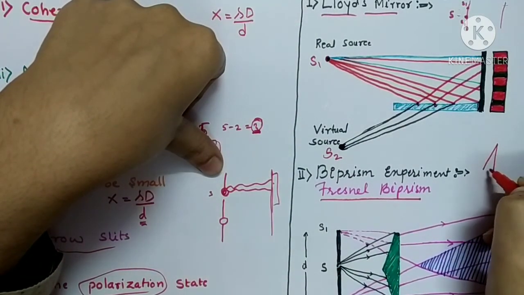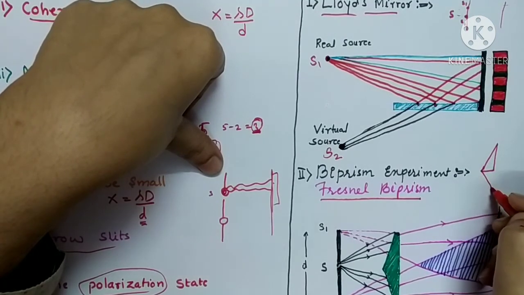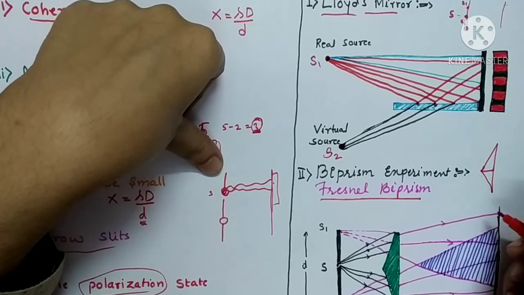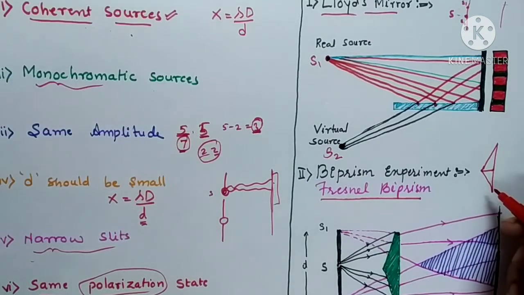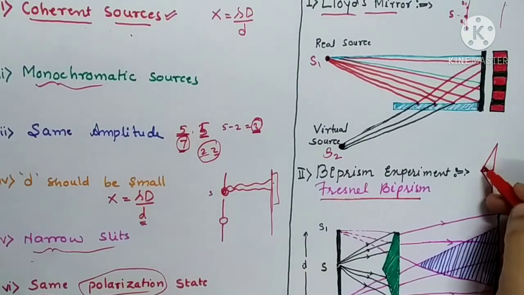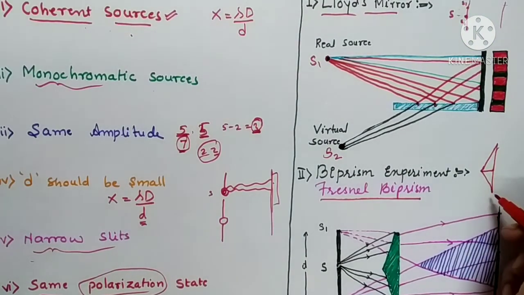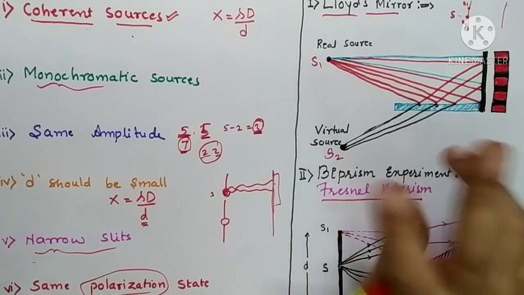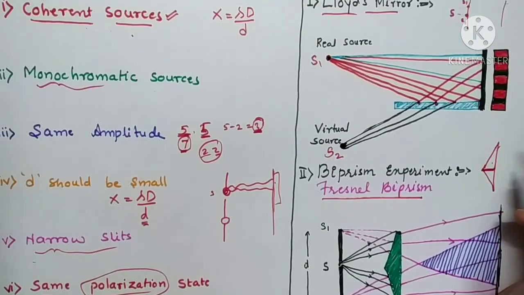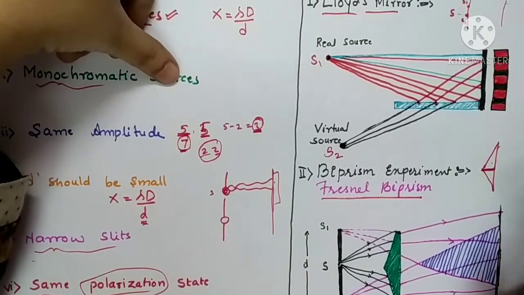When you join the two prisms just like this, it will become a biprism, and these two surfaces will be acting as the refracting surfaces. That is why the term biprism is used. Bi means two. So it is a combination of two prisms which are used to obtain the coherent sources.